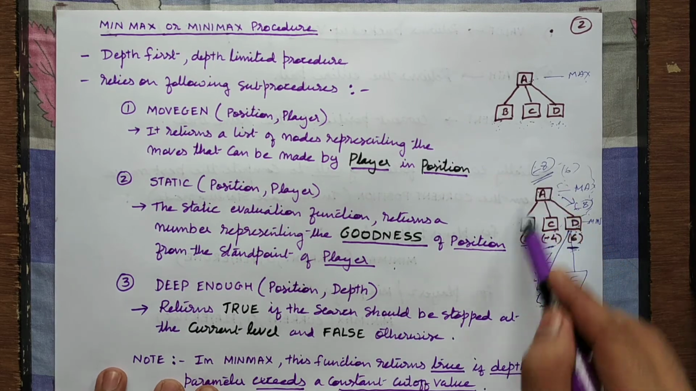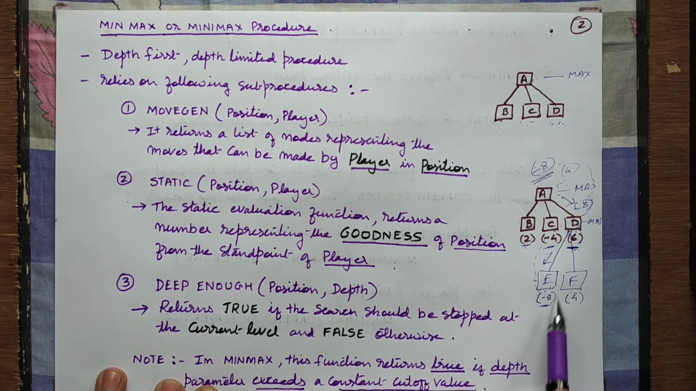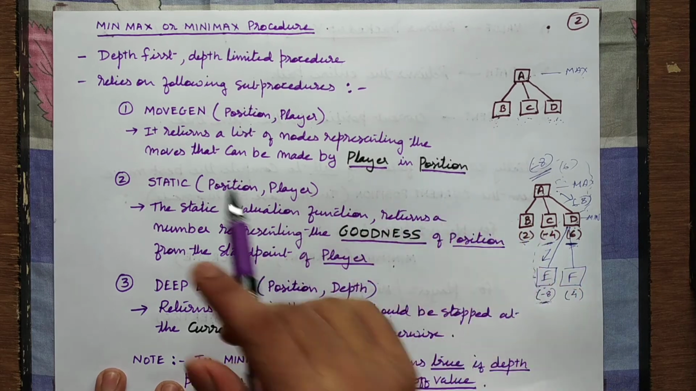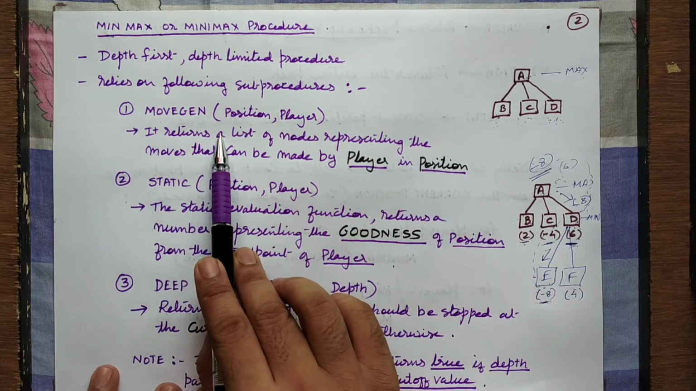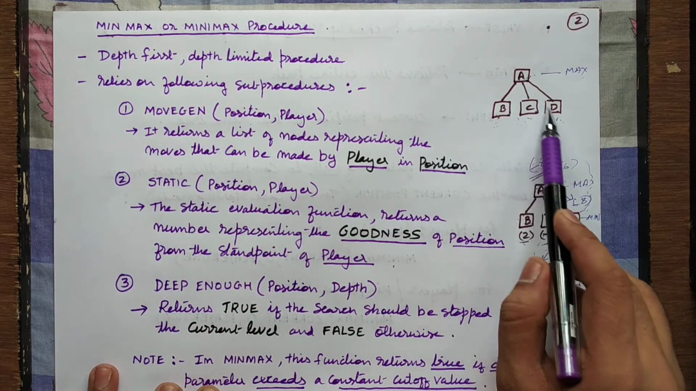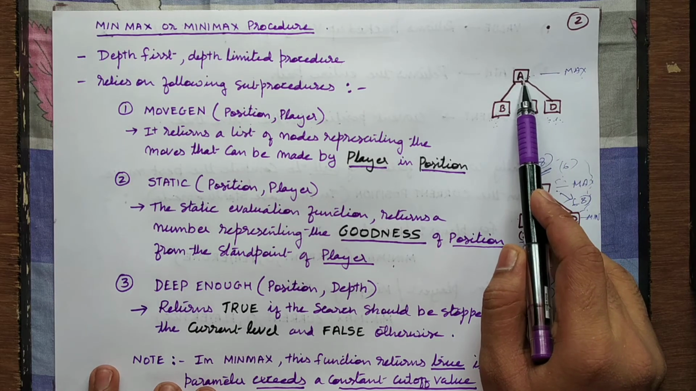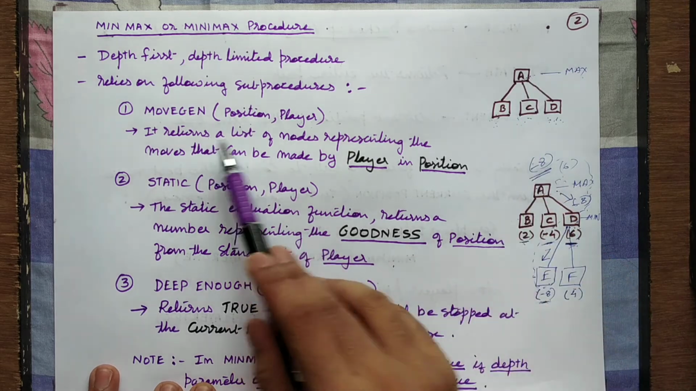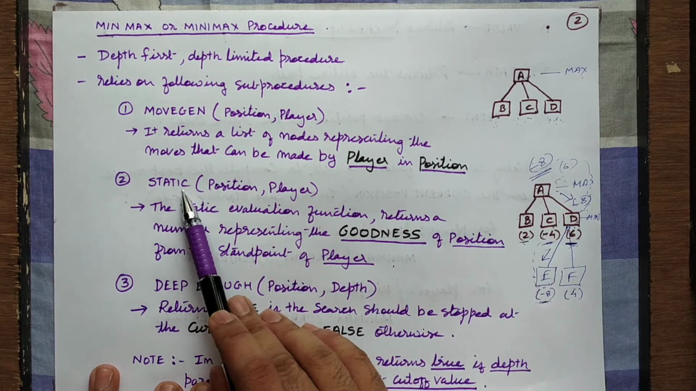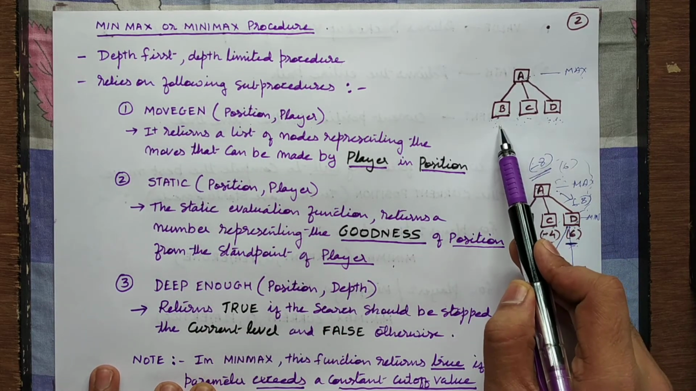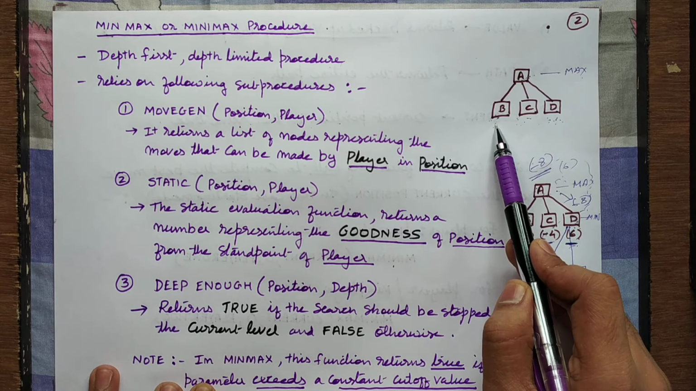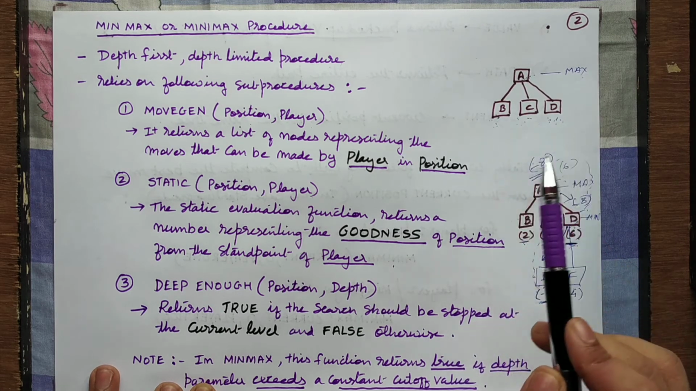Okay, so the details, even if you have not understood how it works, anyways the algorithm details we are going to see later. I am going to solve an example so that you all understand. So for now you remember moveGen function. It basically generates the possible moves or possible nodes from the standpoint of a particular player at a particular position. Then once moveGen function is used, then the static function gives a numerical value to each of the explored nodes.